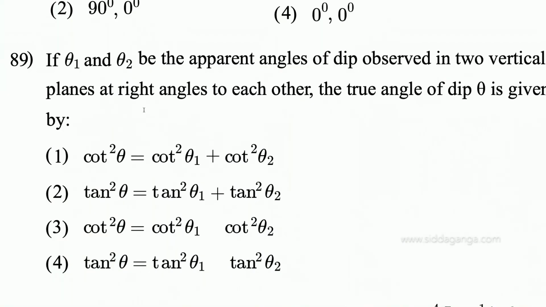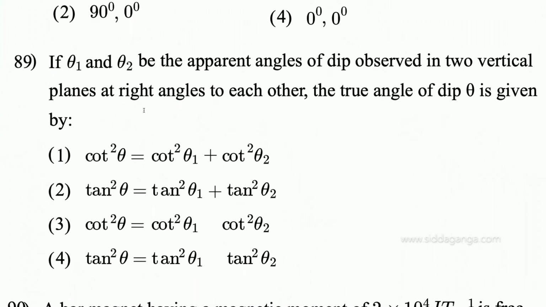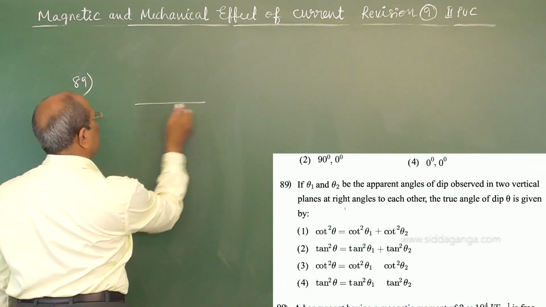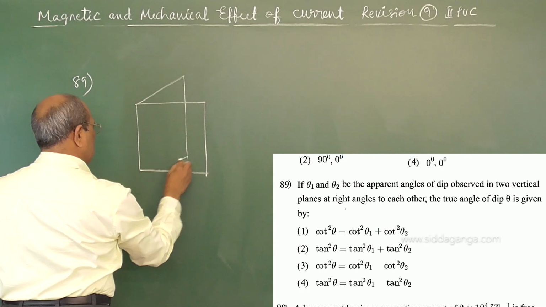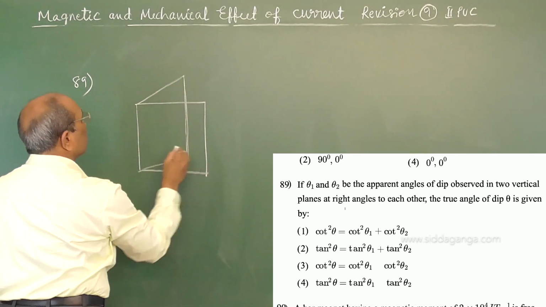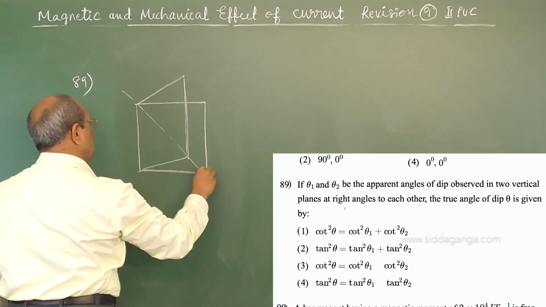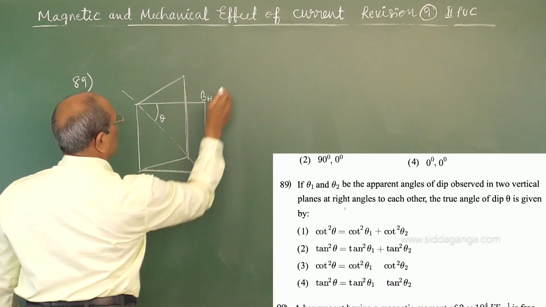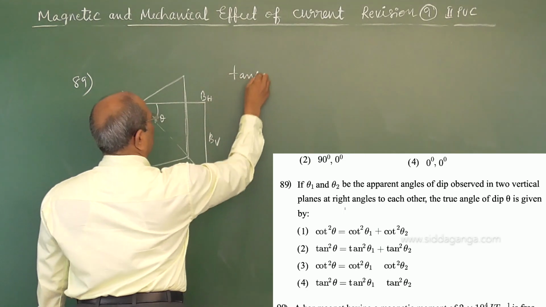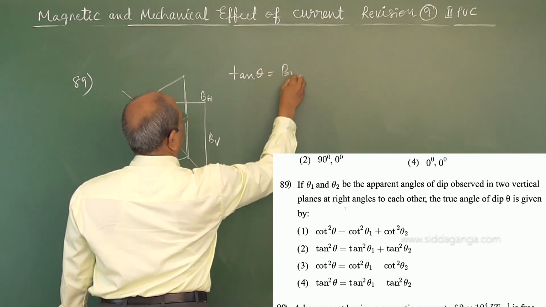If theta 1 and theta 2 be the apparent angles of dip observed in two vertical planes at right angles to each other, the true angle of dip theta is given by. Now, as previously, suppose in the plane of theta there are BH and BV. Just as shown in the previous problem, tan theta is equal to BV by BH.